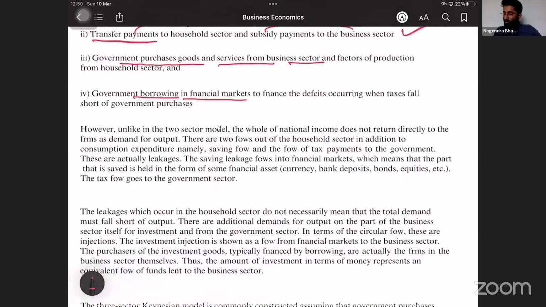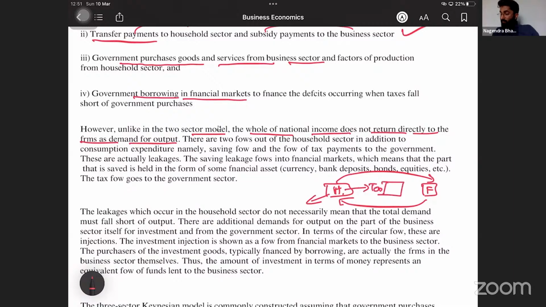However, unlike in two-sector model, the whole of national income does not return directly to the firms as demand for output. Earlier, in two-sector model, only household and firms were there. Whatever the income of the household, that goes to firm. Whatever the income of the firm, that goes to household. But here, this will not happen. Whatever the income of the household, they will save some amount in the bank and they will give some tax to the government. There is one more, which is government. Firms also do some investment and they give some amount to the government in the form of tax.